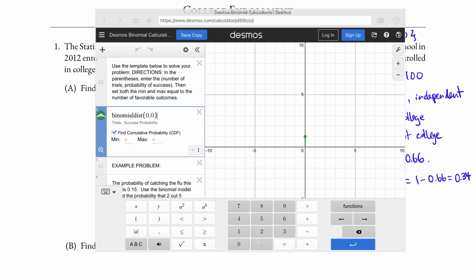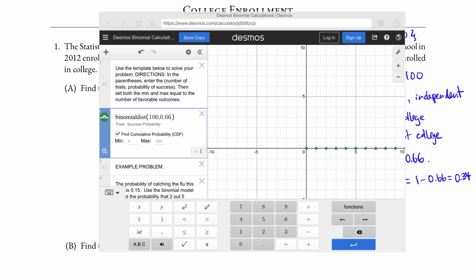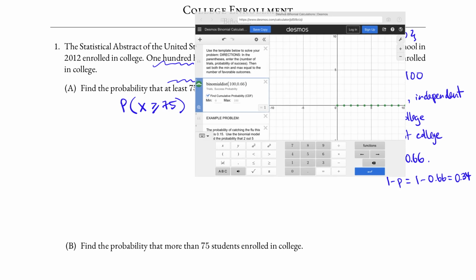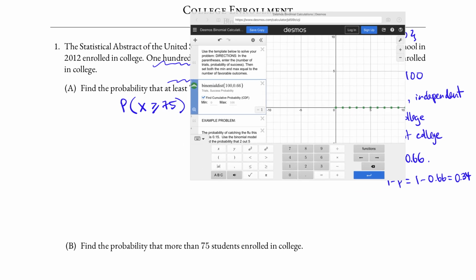With any calculator, we would need to specify the parameters for the binomial distribution, n and p. n is the number of fixed trials, and p is the probability of success. In this particular problem, n is 100 and p is 0.66, 66%. We wrote down the probability in symbolic form, which is X greater than or equal to 75. We're looking for that probability.